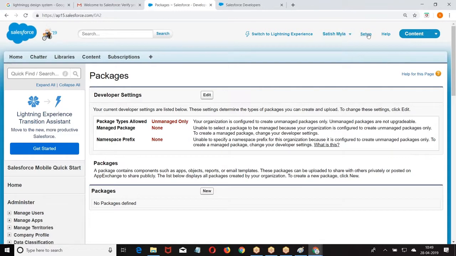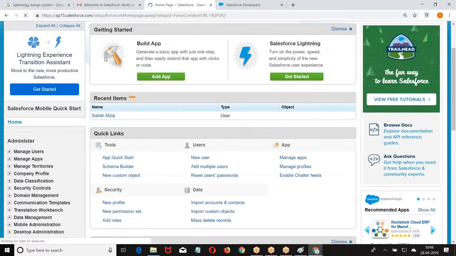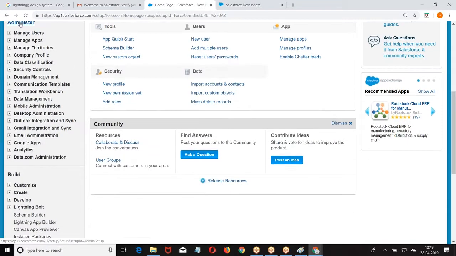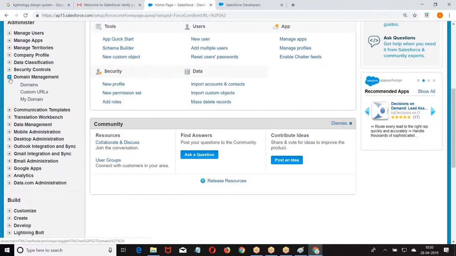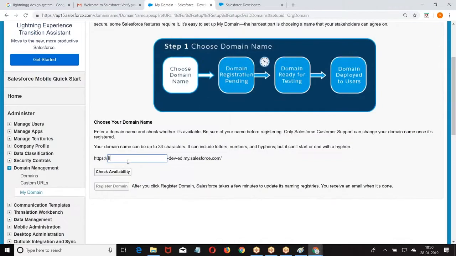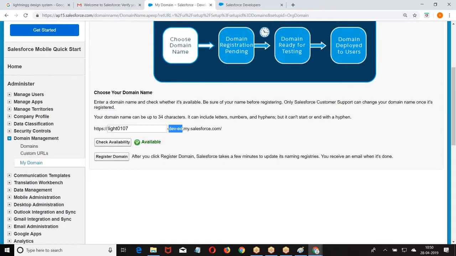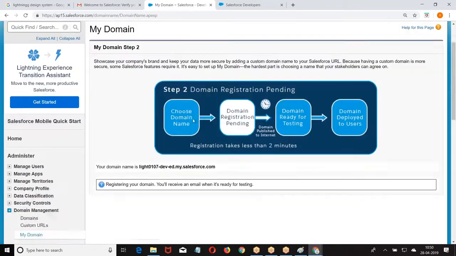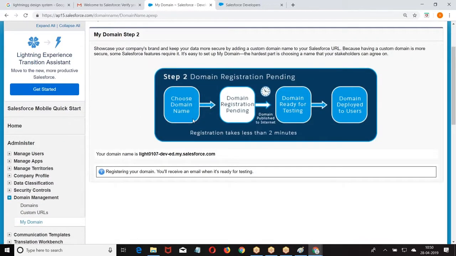So how do you create it? Setup, Administer, Domain Management, My Domain. Check the availability, the developer edition. Register the domain. So we have registered the domain. Let's wait for the file. Once it is uploaded, we have created the domain here.